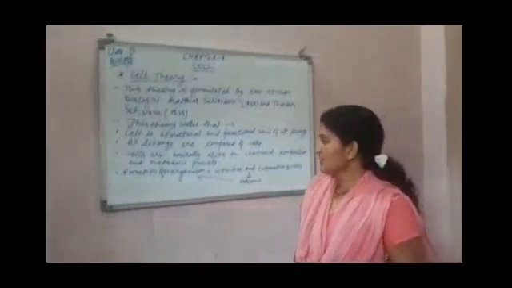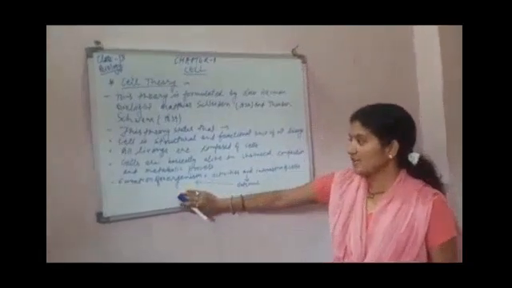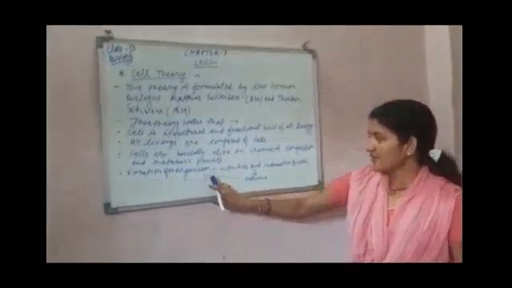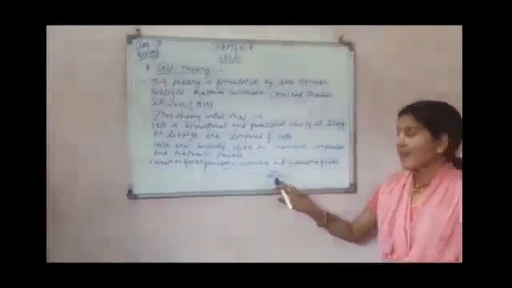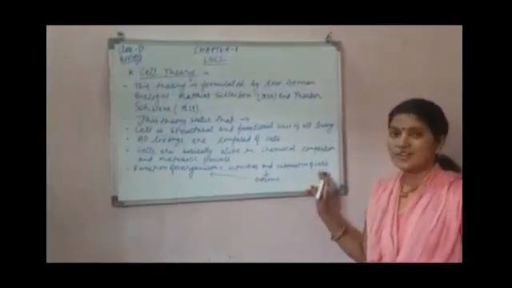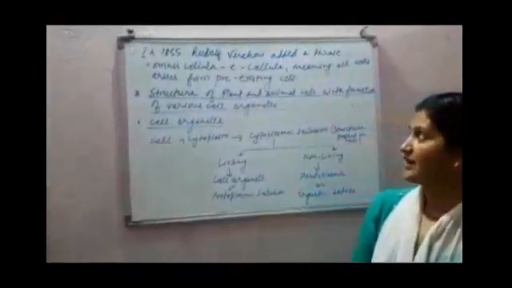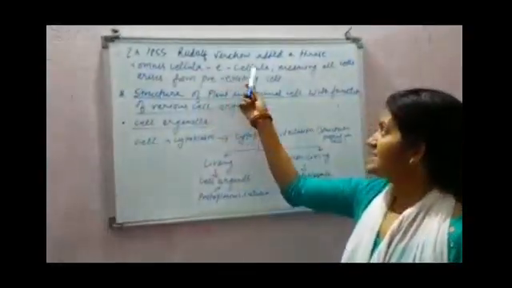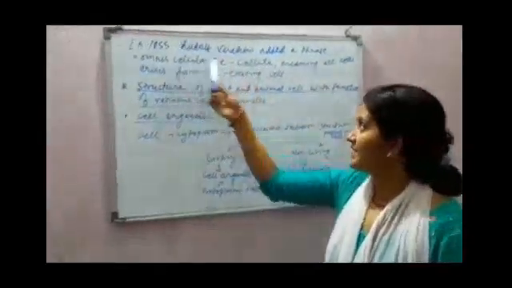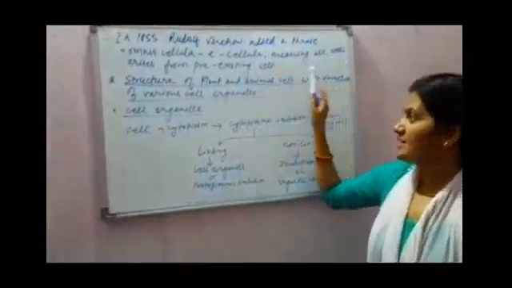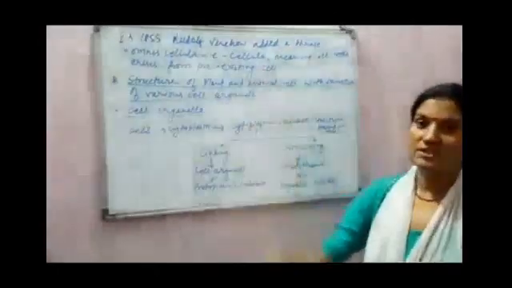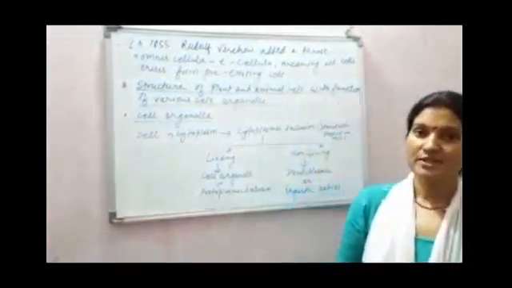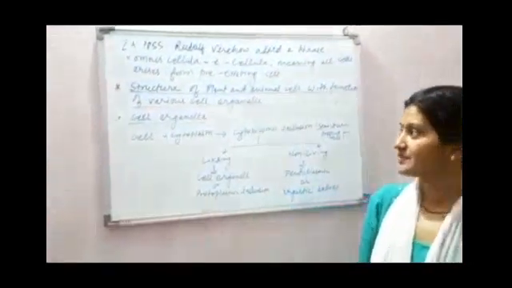When we talk about how an organism made up of cells can function, the function of an organism is the total outcome of the activities and interaction of cells. In 1855, Rudolf Virchow added a phrase, omnis cellula e cellula. The meaning of that sentence is all cells arise from pre-existing cells. It means जितने भी सेल हैं वो पहले से जो सेल प्रेजेंट होते हैं उसी से एराइज होंगे.